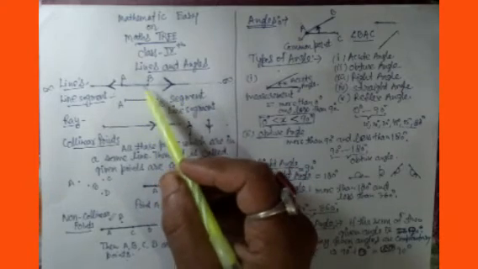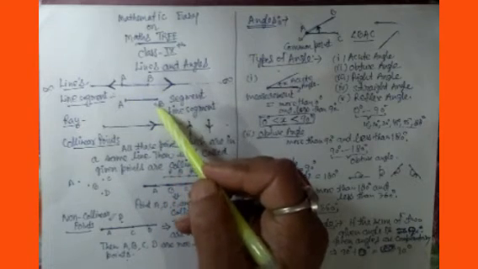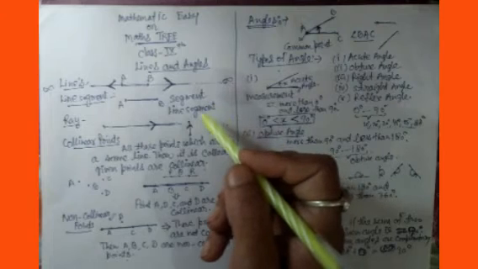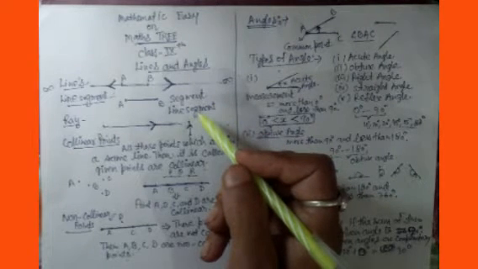So this is what a line segment means, a part of a line. It is called a line segment, and we can also take more than one line segment.